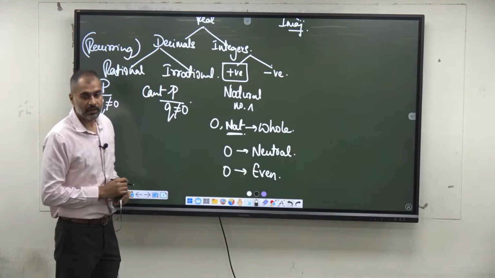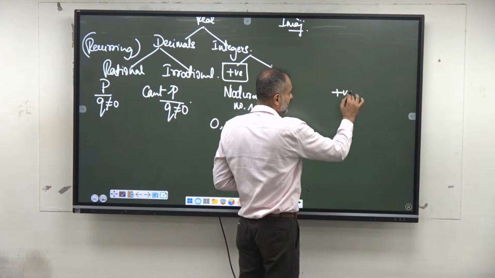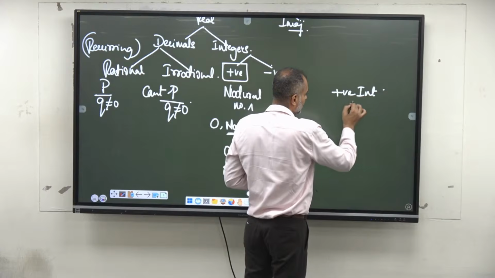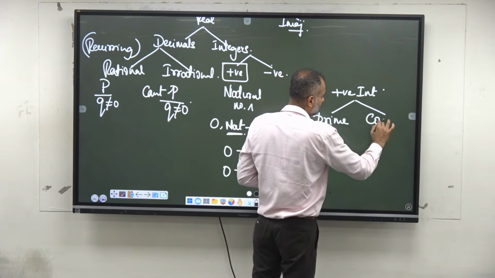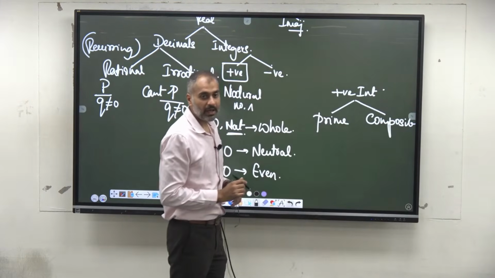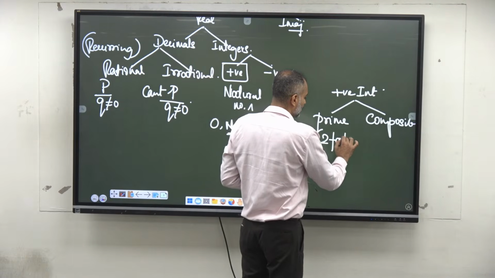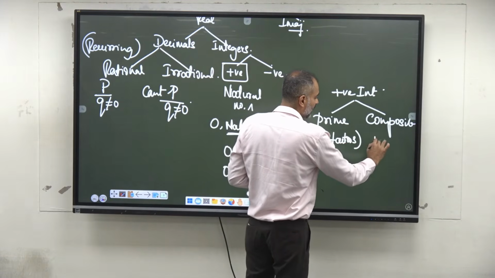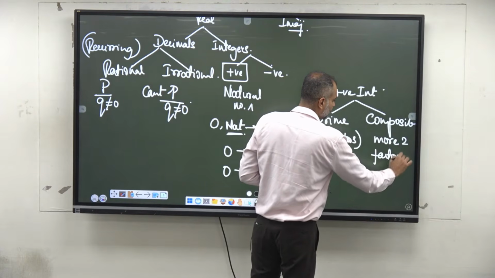Again, all positive integers can be classified as prime and composite numbers. What are prime numbers? Having only and only two factors, only one and itself. More than two factors are called what? Composite numbers.